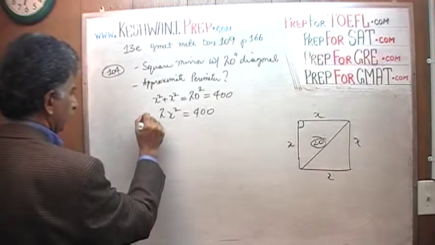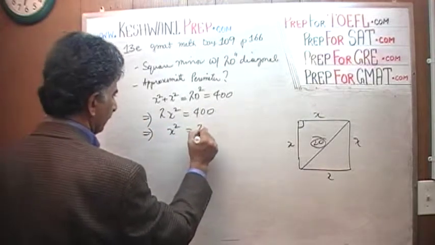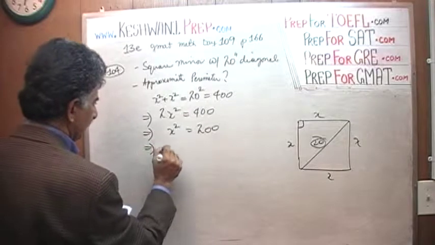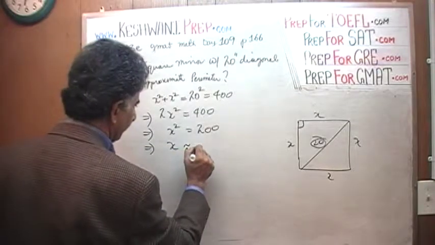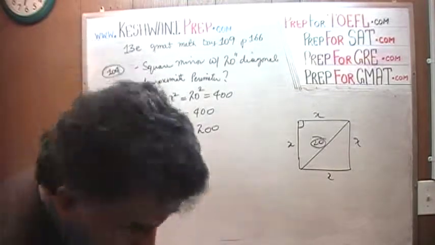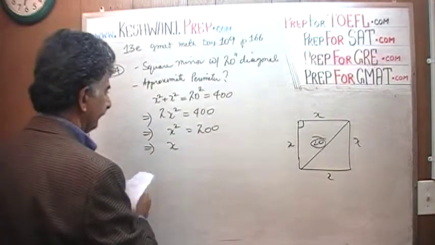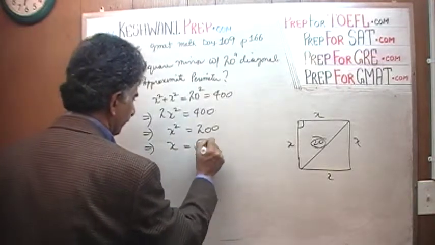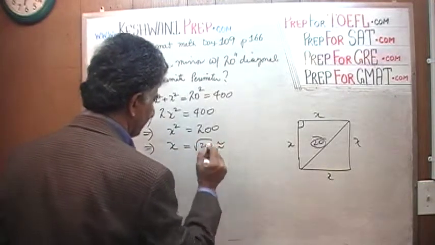That implies x squared equals 200, and x equals the square root of 200, which is approximately.